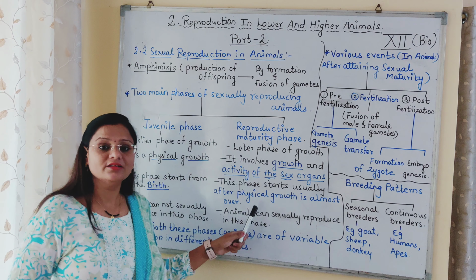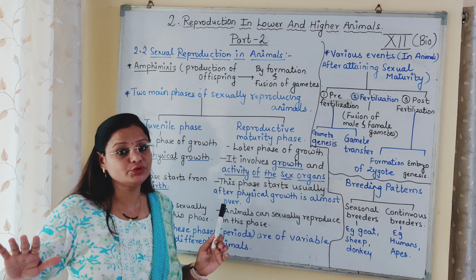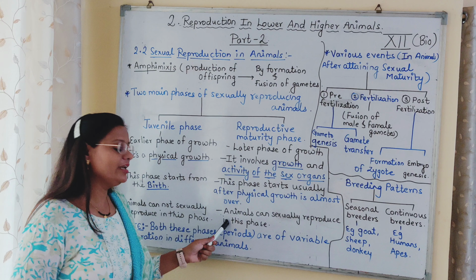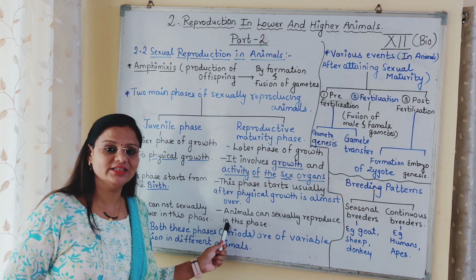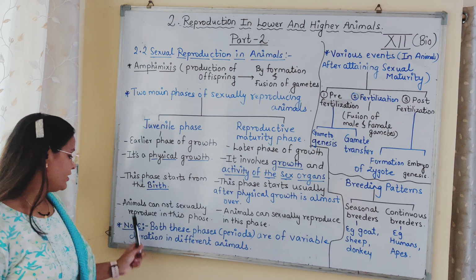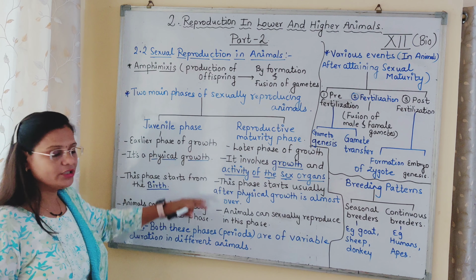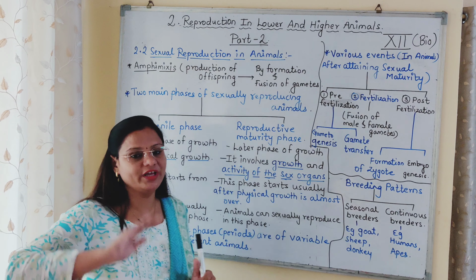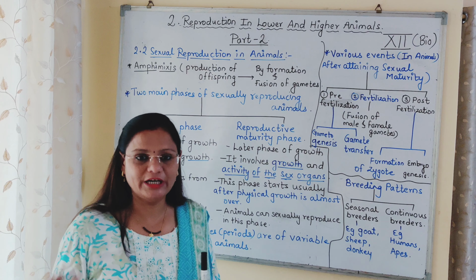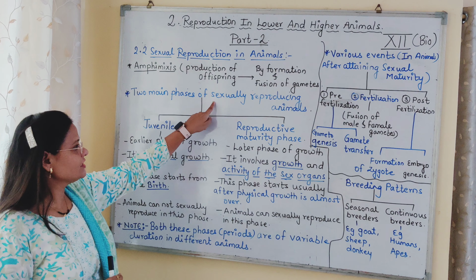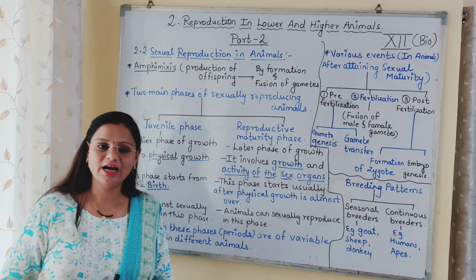While here the physical growth is totally over, so the animal can reproduce sexually in this phase. Have you understood the difference between the juvenile phase and the reproductive maturity phase? These are the two phases of sexually reproducing animals.